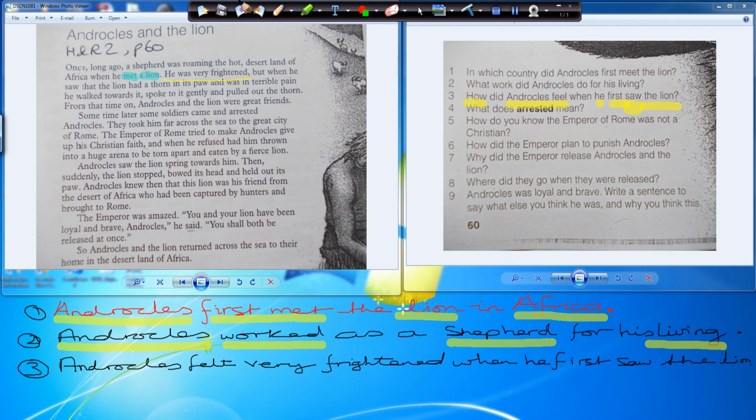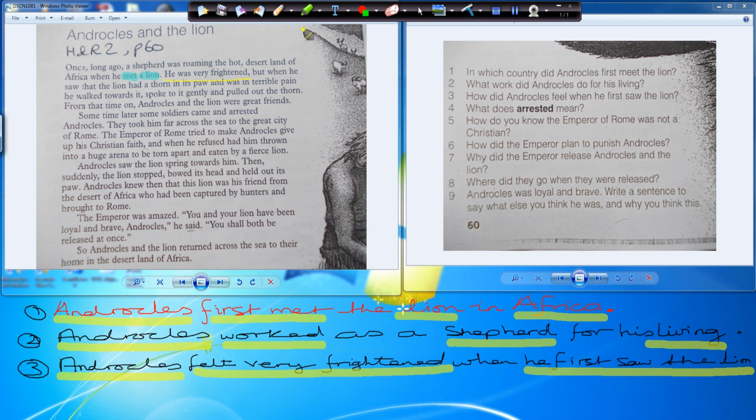So let's have a look at what we were talking about in the context. So we had how. This is he felt. How did he feel? So he felt very frightened. Then Androcles is mentioned. We've mentioned Androcles. When he first saw the lion. When he first saw the lion. Done. So let's have a look. So that now.